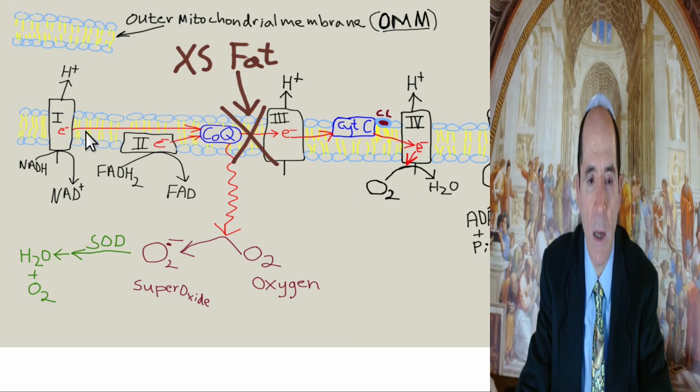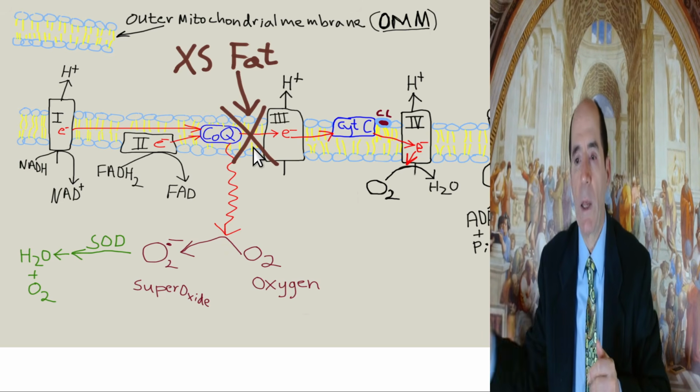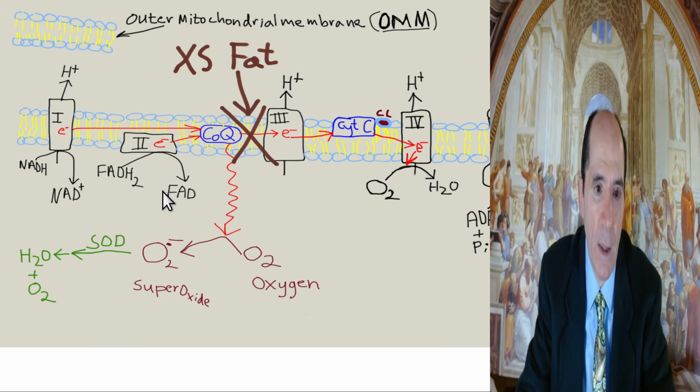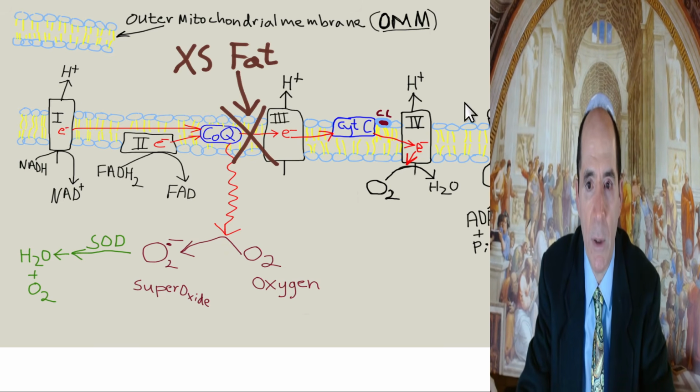These are the inner mitochondrial membrane electron transporters. They pass electrons down from one to the next one like a fireman bucket brigade. And then these complexes here, complex 1, 3, and 4, pump protons. H+ is a proton.